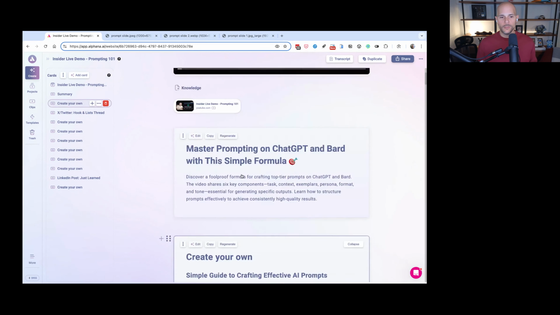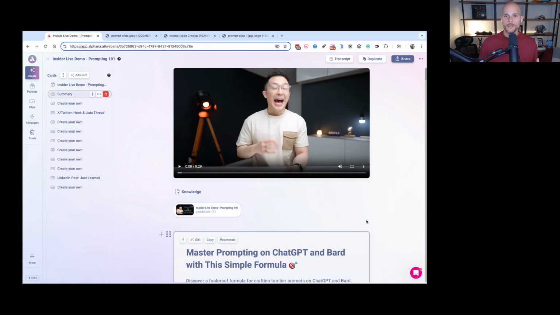This is obviously pulling in context, so it's not going to work as well here, but grab an example, create a brand new prompt, and use things like Claude or ChatGPT to help you with it as well. Then grab those prompts and put them into Alphana or use them yourself in another chat. These tips can be used in Gemini as well. A lot of what I covered today applies to many of the chat platforms, right?